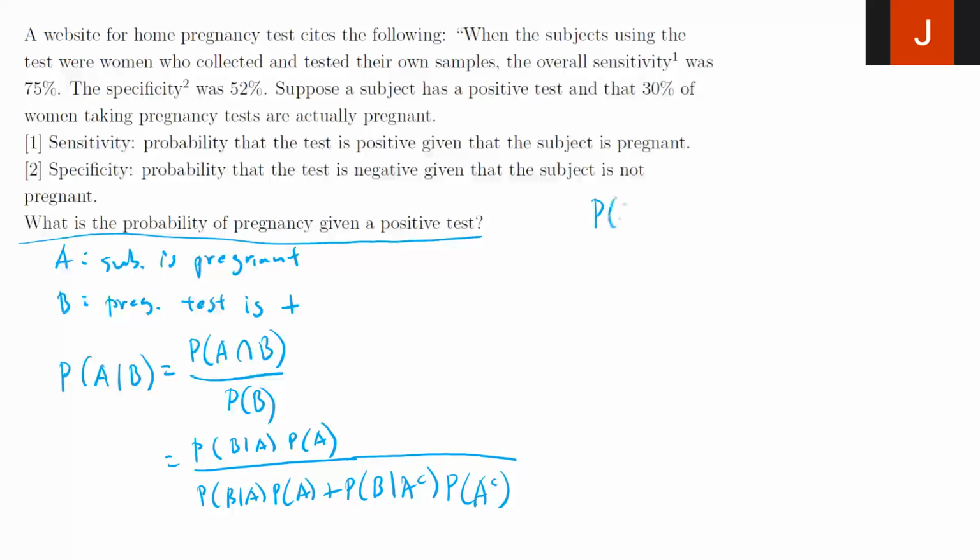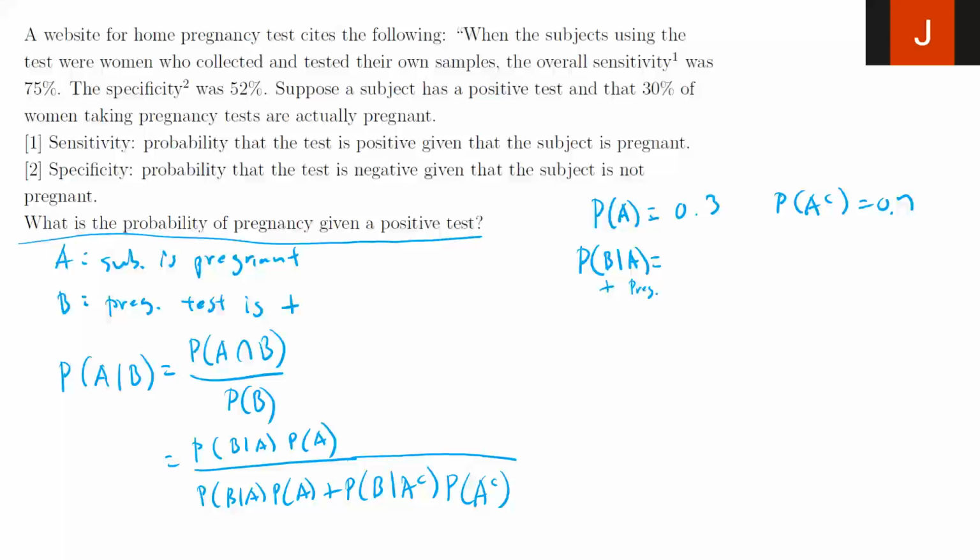For the probability of A, it tells you in the problem that 30% of subjects who take a test are pregnant. So the probability of A is 30%, which means the probability of A complement has to be 70%. It gives you the sensitivity and specificity, and that's going to help us. So the probability of B given A, what does that mean? That means the probability that the pregnancy test is positive, given that the person is pregnant.